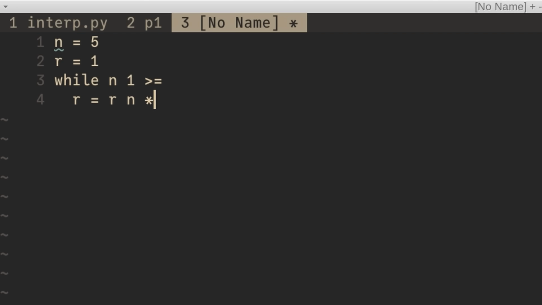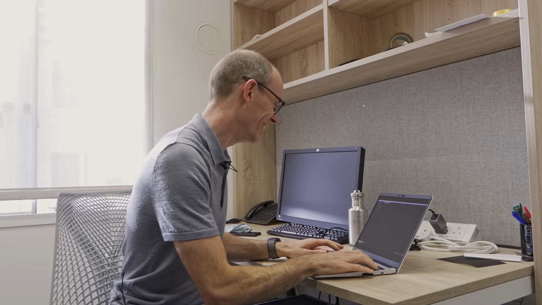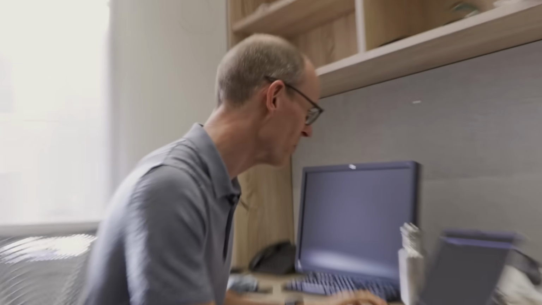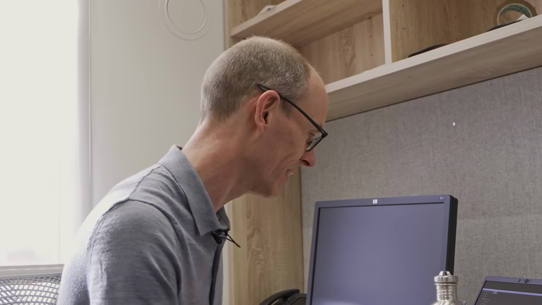So we'd say r is r times n, and n is equal to n minus 1. Saying that whilst typing in reverse Polish is harder than I expected. You did well. Thank you very much. I'm here all day. Okay, so with luck, that's our factorial function. So that's what we've got to get running.